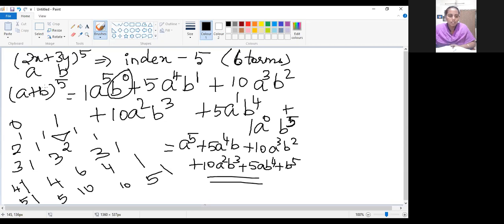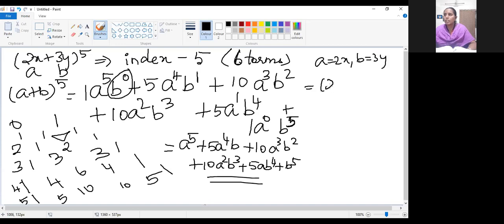Please write these things. Shall I expand here itself and show it to you? So instead of a, 2x, and instead of b, 3y.